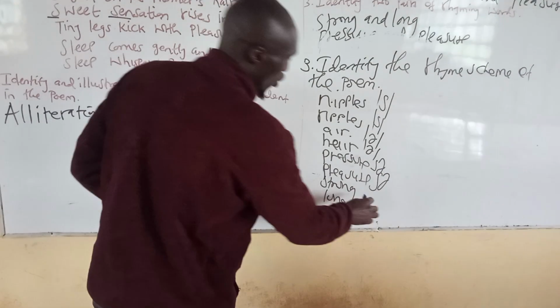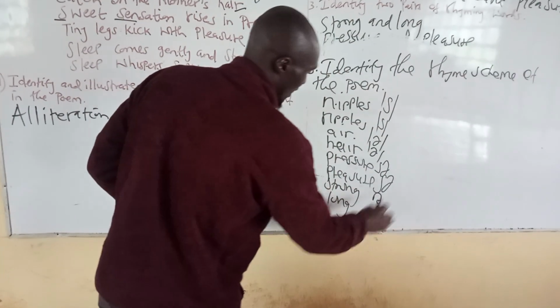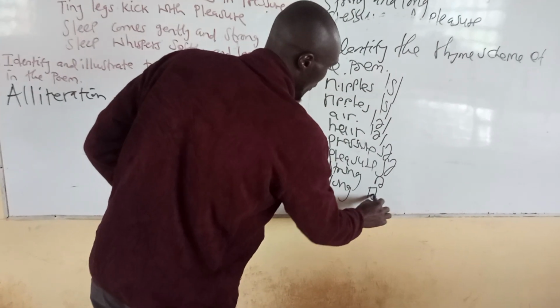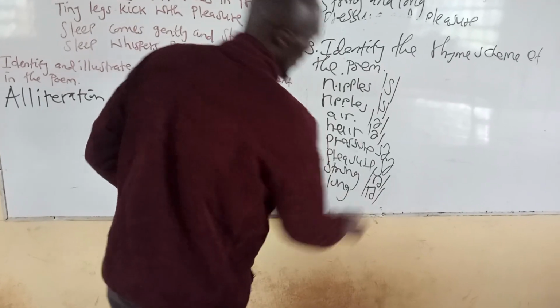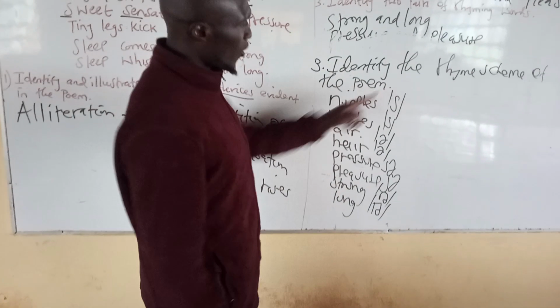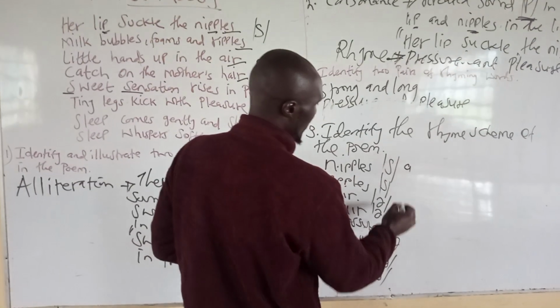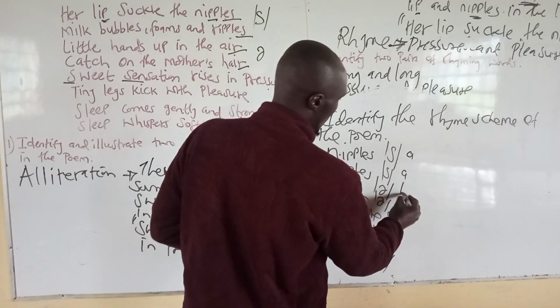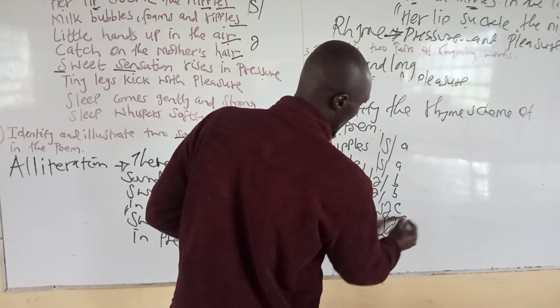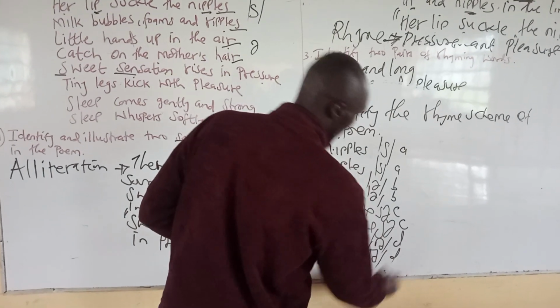Strong and long end with the ng sound. So the first sound we give as A, then B, B, C, C, and then D, D.